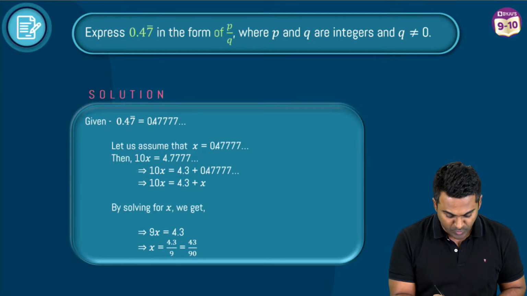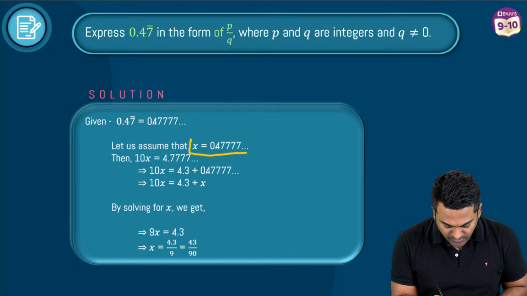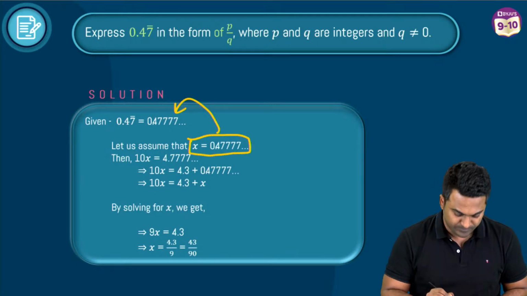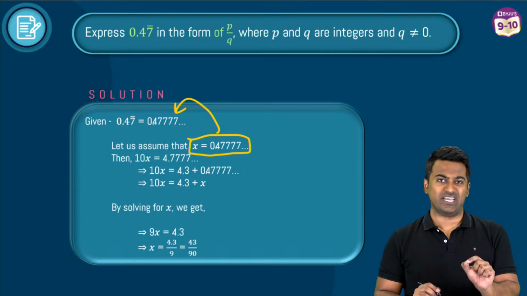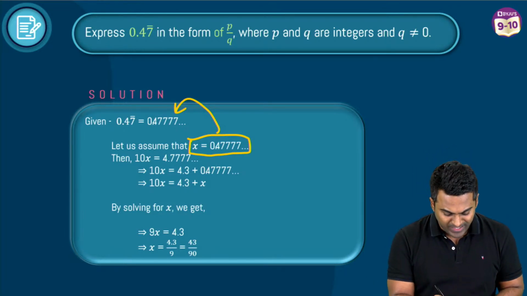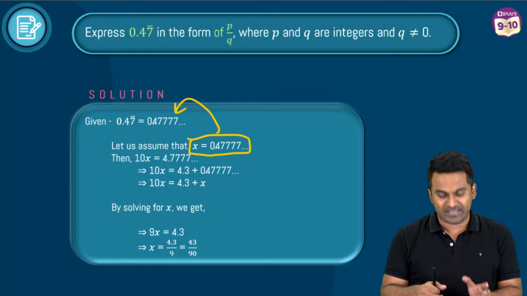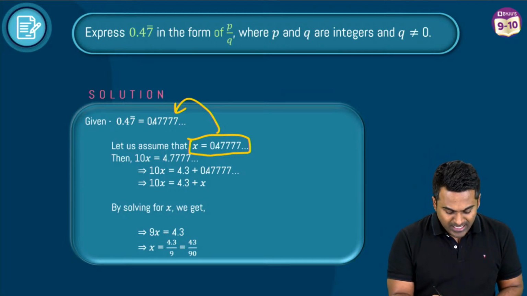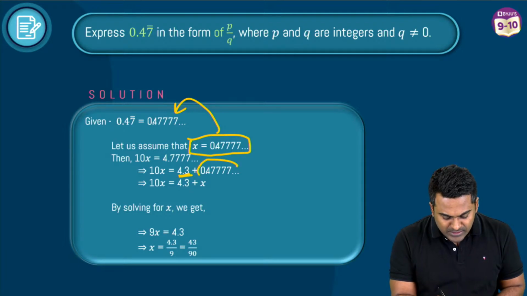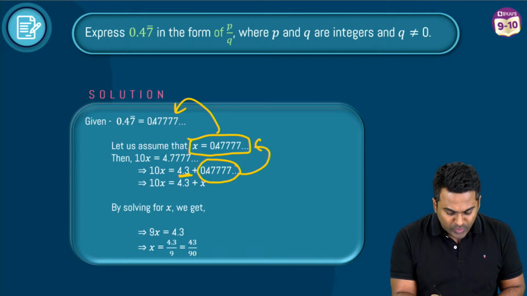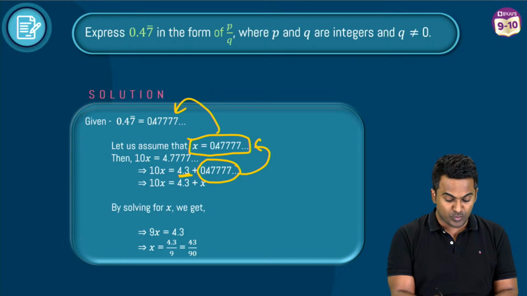Okay, we've gone with the same process. We've taken x to be this decimal which is given to us. Okay, we've multiplied it by 10 like we did in the last problem, and we get this 4.7777. Okay, now again, if I write this as 4.3 plus 0.477, you already know that I've taken 0.477 to be x.